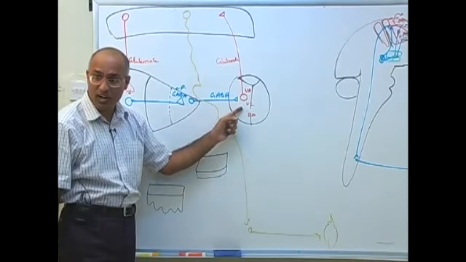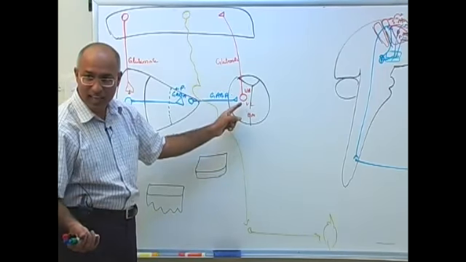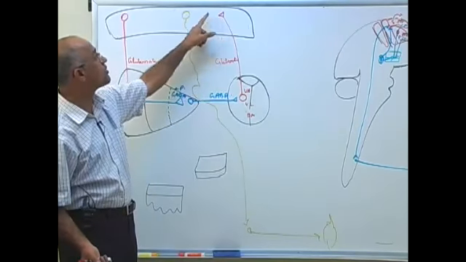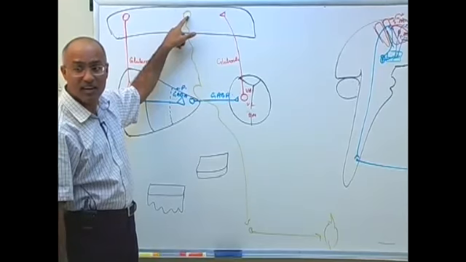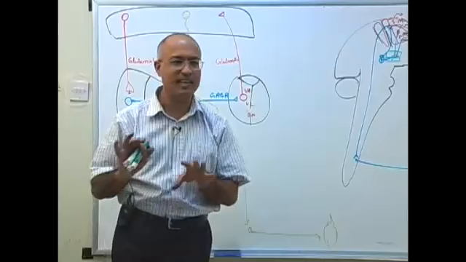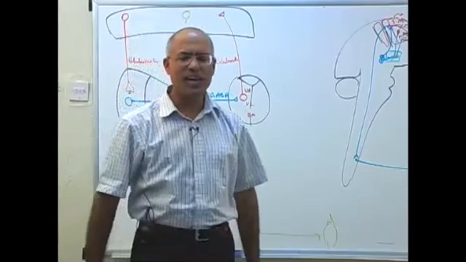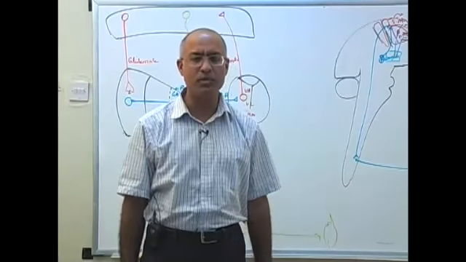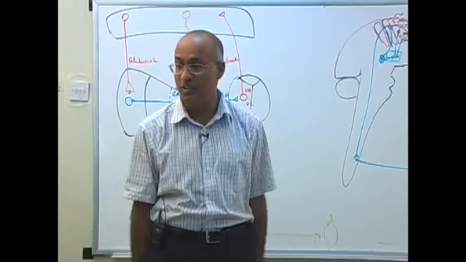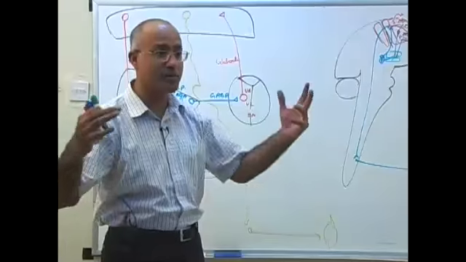GABA inhibits these neurons. Then what happens? Thalamocortical fibers are inhibited, no action potentials. So these fibers do not stimulate the upper motor neurons, the pyramidal neurons going down to the lower motor neuron. That's right. Now, you are resting, suddenly a nasty idea came to your mind and you decide to make a certain movement. I will not tell what movement, but certain movement.